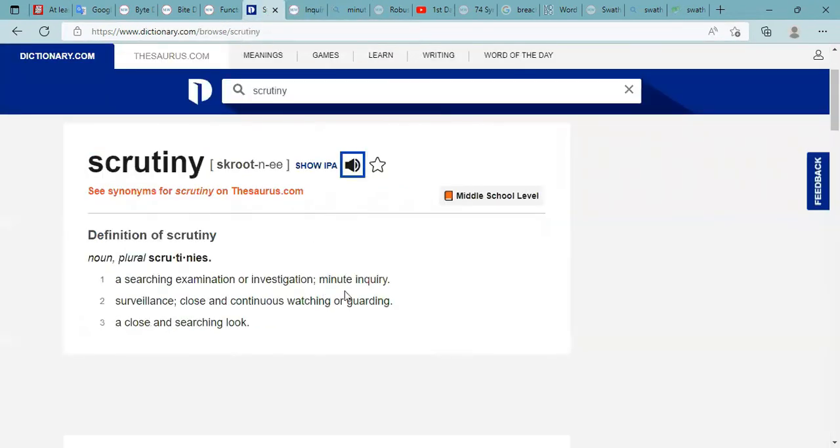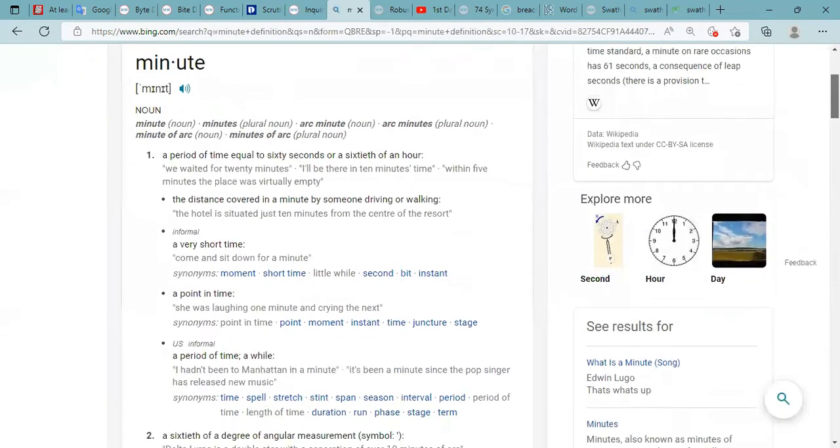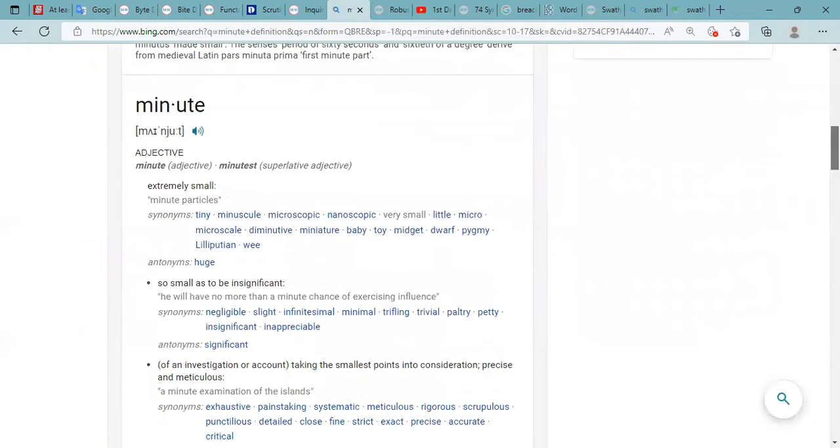Now, what is a minute inquiry? You probably know this word. Minute. A period of time equal to 60 seconds or a 60th of an hour, just a 1分钟. But this word can also be an adjective. And in this case, it's pronounced minute. Extremely small, minute particles.